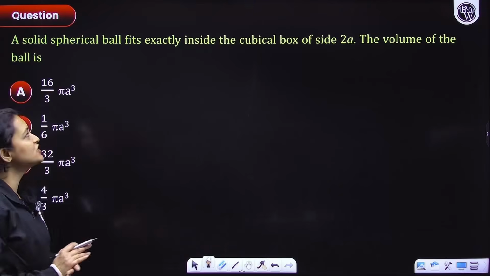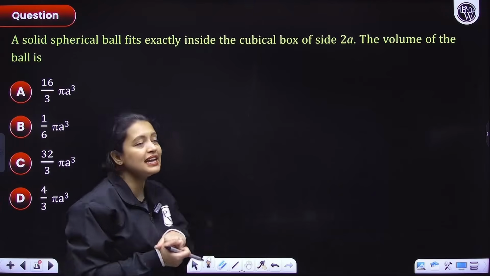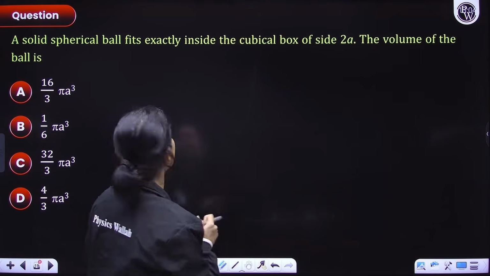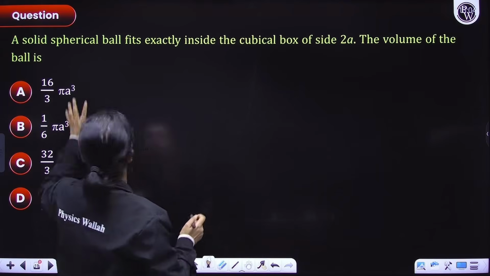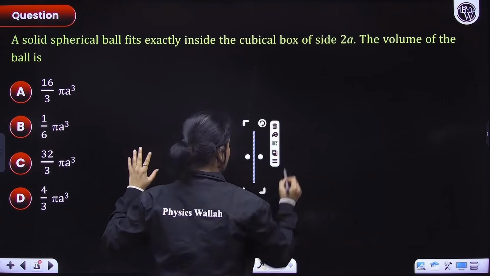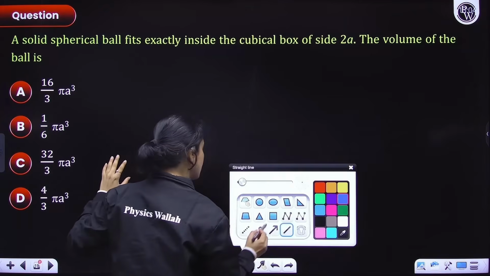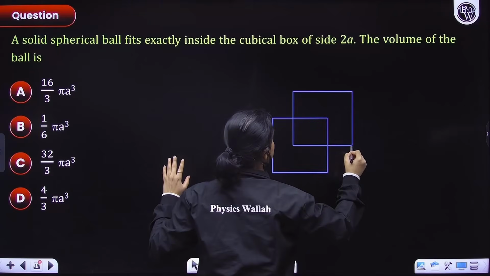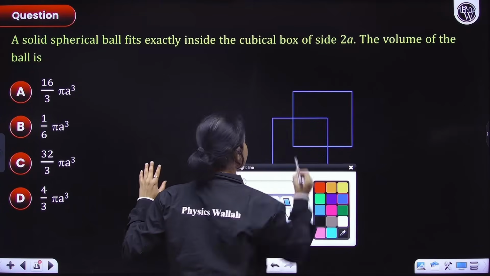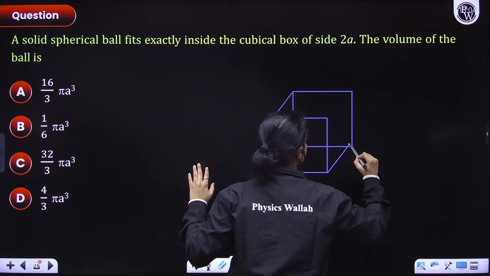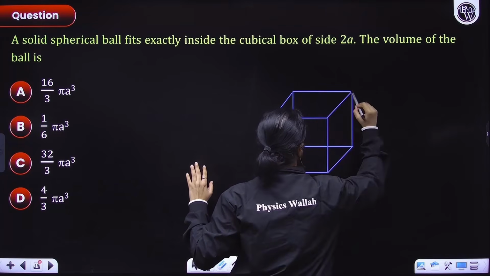A solid spherical ball fits exactly inside the cubical box of side 2a. The volume of the ball is... So we have a cubical box, everyone. Let's just form a cubical box quickly. So here's our cubical box.